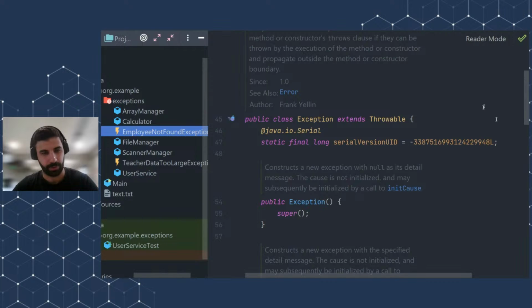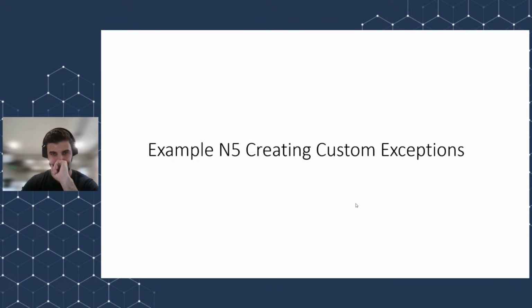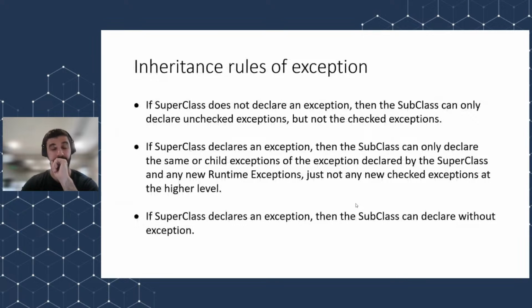So okay, now we're going to talk about the next topic, which is inheritance rules of exceptions. This is quite an interesting one. There are basically three rules of inheritance and exceptions. This is the first: if the superclass declares an exception, then the child class may not declare an exception. The second one is that the child class can only declare runtime exceptions, but not checked exceptions, if the parent does not throw a checked exception. So if the parent does not have an exception, then the child may only have a runtime exception.